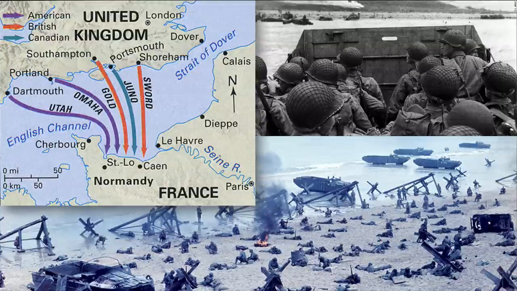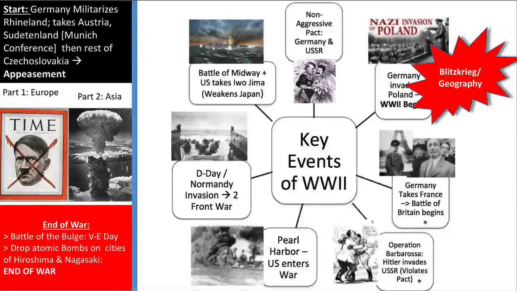So you can see on this map, D-Day was that invasion where British, American, Canadian soldiers leave England, cross the English Channel, and invade France. They come in on the beaches of Normandy, and D-Day is an incredibly important battle because it is thanks to D-Day that World War II will become a two-front war. D-Day is the other big turning point.